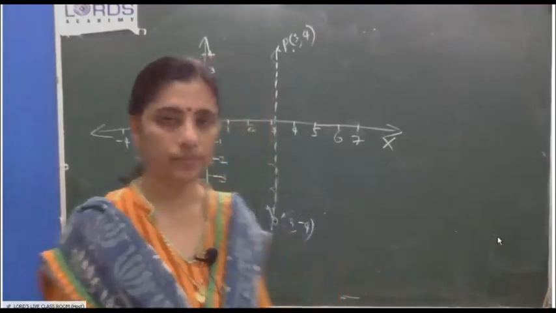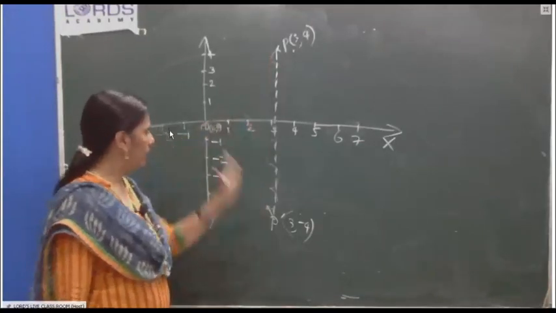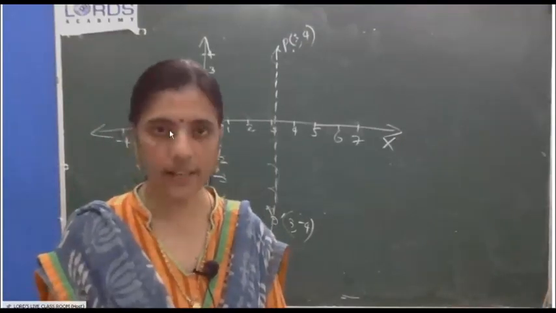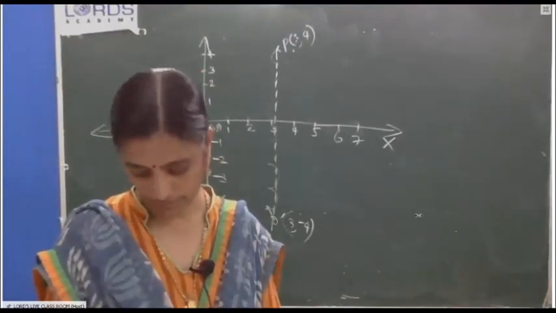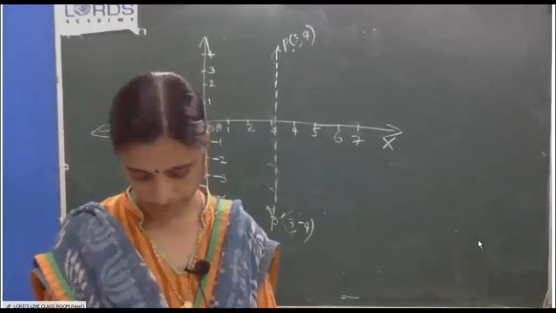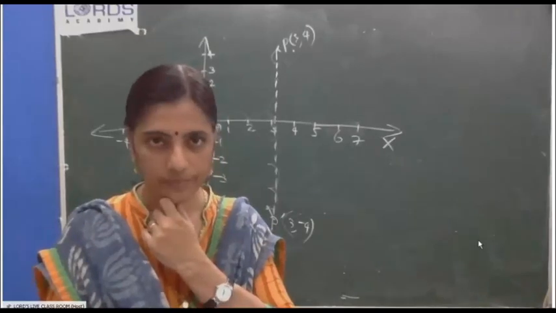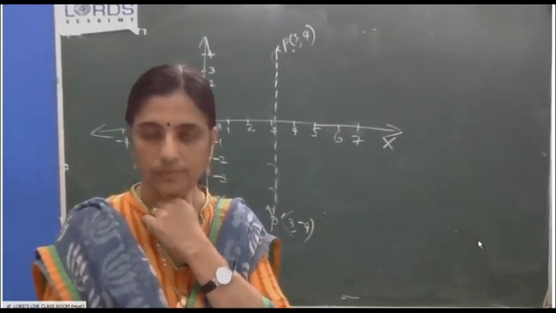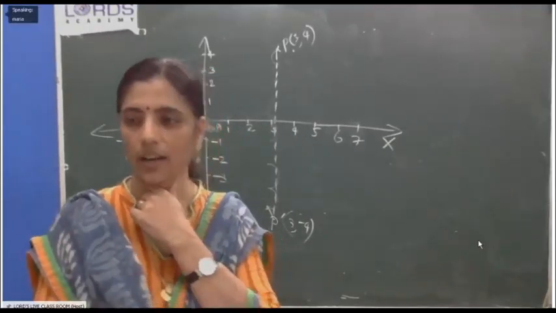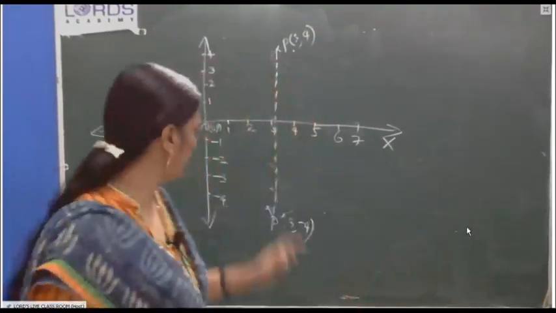Tell me. This is the origin. This is the mirror line. What will be its reflection? Angel, Tania, not there. Maria Anthony. All of you boycotted. What happened? Maria? Where will be the reflection of O?